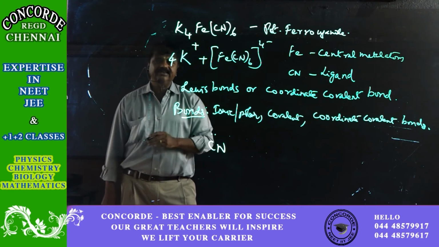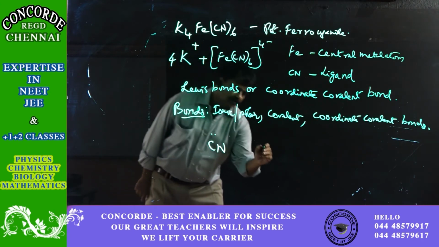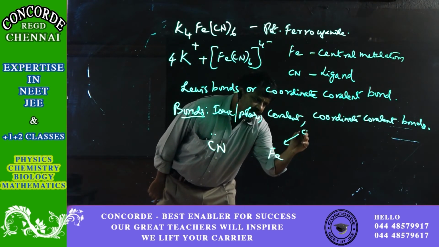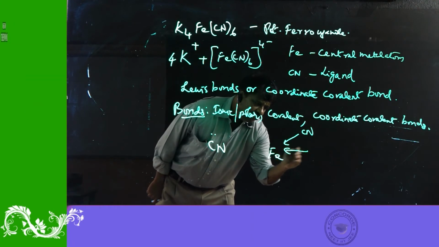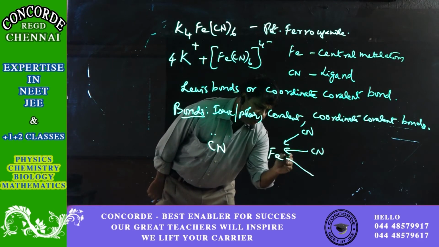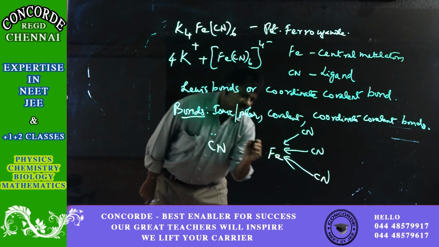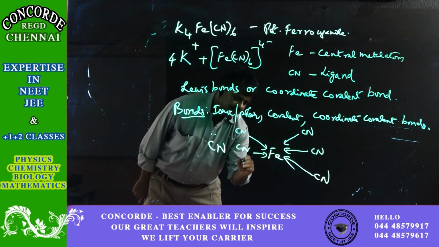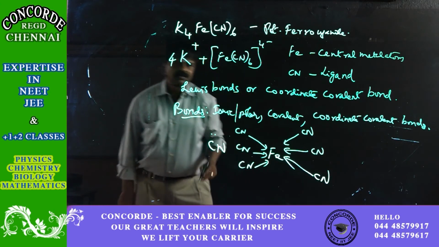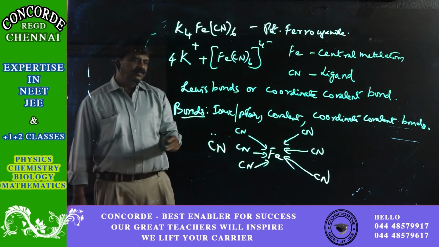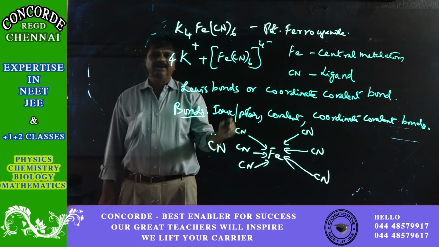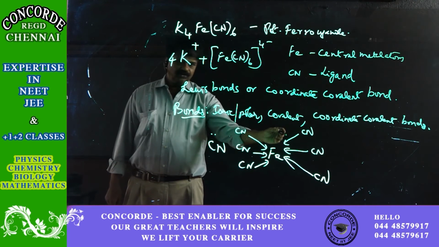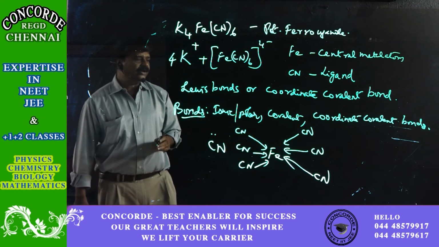Since there are 6 such CNs on the central metal atom, the 6 cyanides are each donating 2 electrons to Fe to attach themselves, forming a coordinate covalent bond.